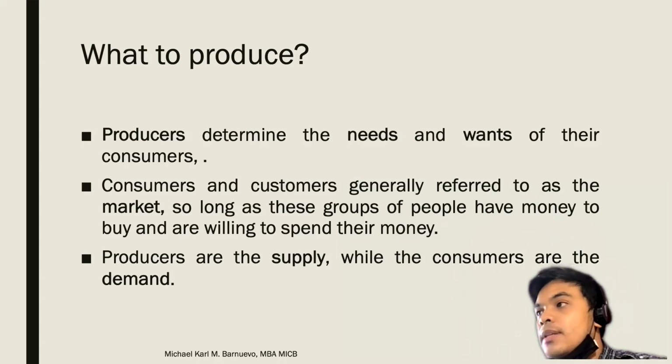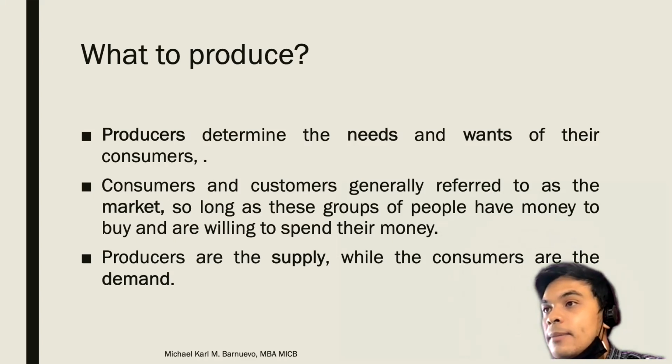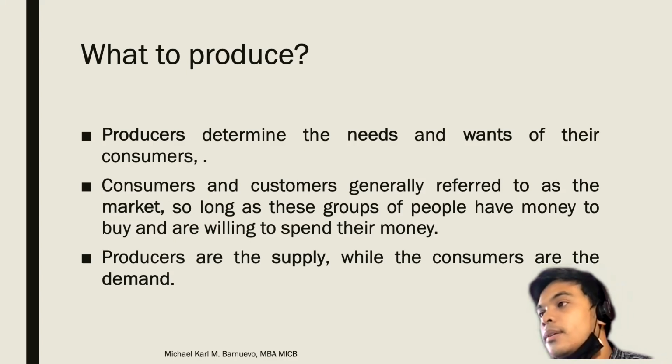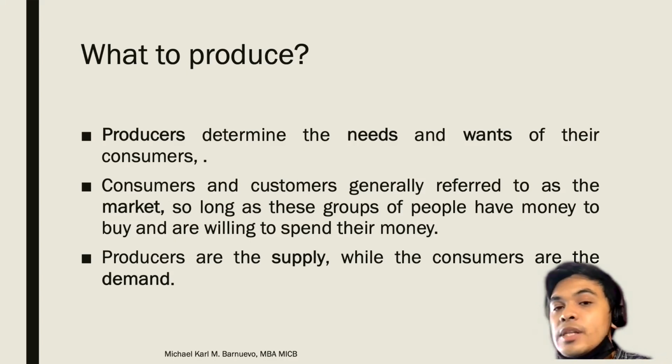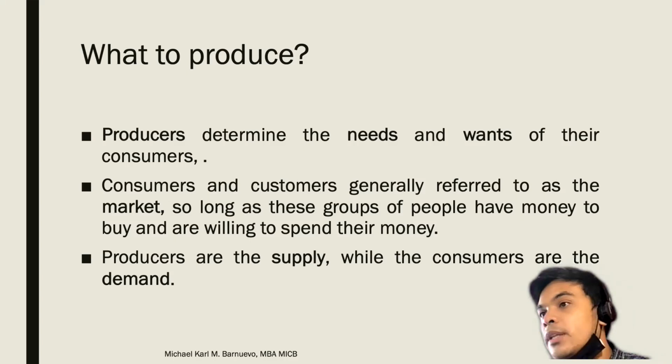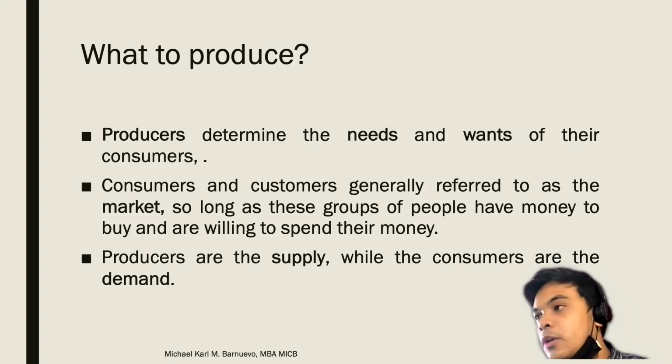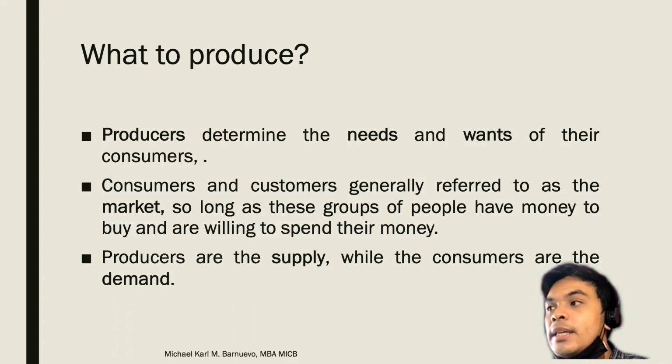So long as these groups of people have the money or the purchasing power, they are willing to spend their money in exchange for our goods and services. Producers are on the supply side, while consumers are on the demand side. And all throughout our topics this semester in economics, we will always talk about supply and demand.